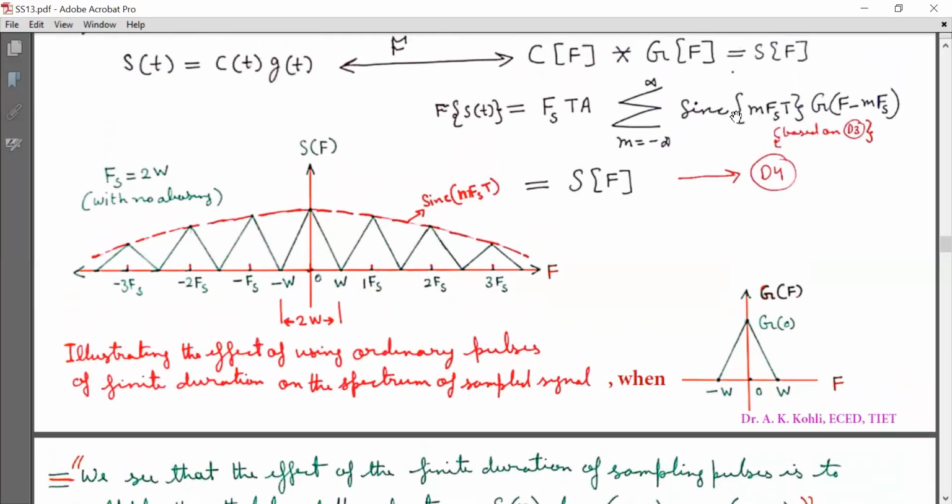This is the multiplication factor sinc(m Fs T), and its effect is visible in the spectrum of S(f) with respect to f. S(f) is plotted when G(f) is given like this, as shown on the screen.